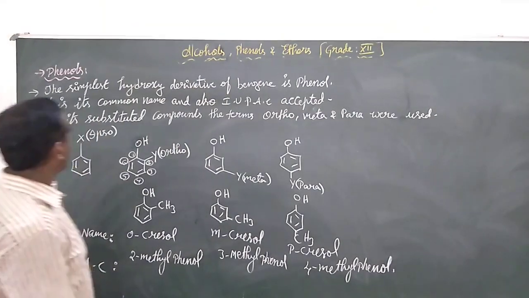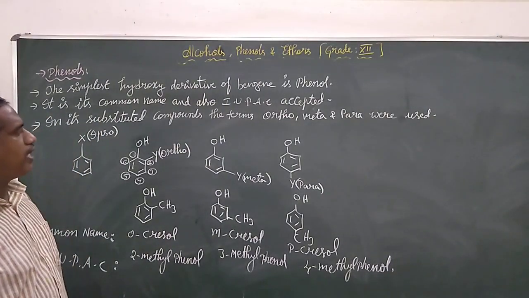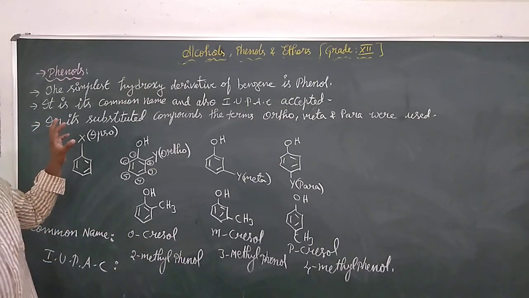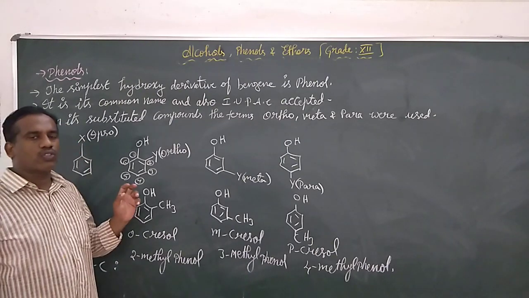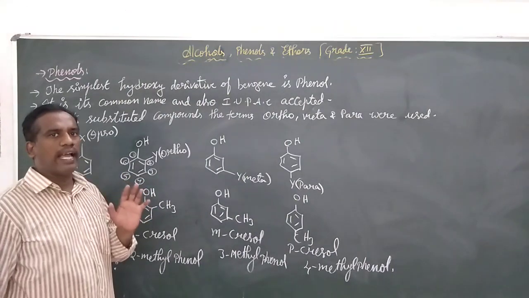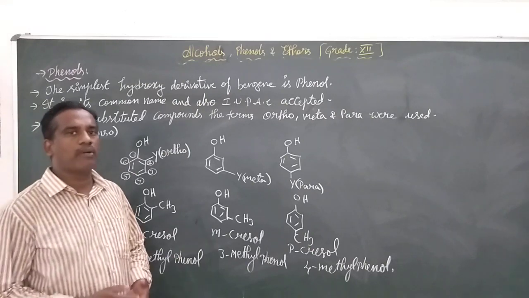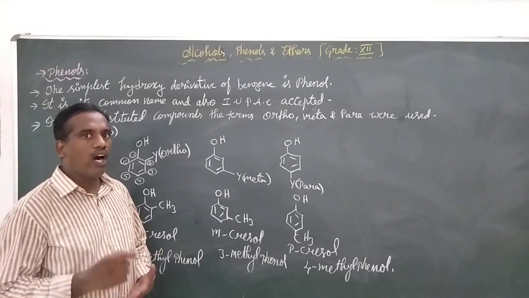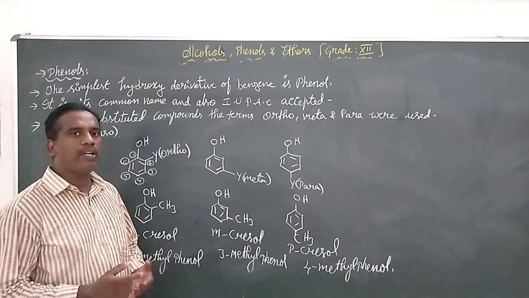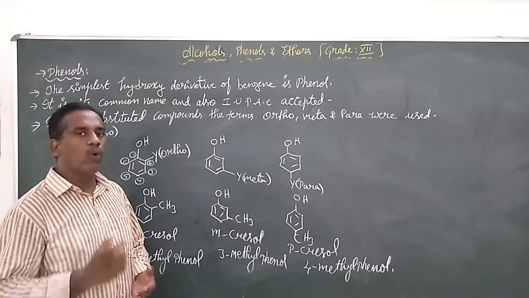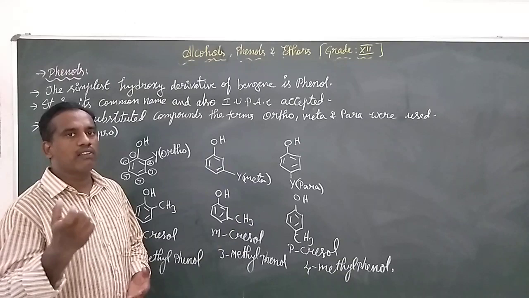We are continuing with the IUPAC and common naming in the case of phenols. What are phenols? We know the simplest aromatic hydrocarbon is benzene. On benzene, when we replace one of the hydrogens with a hydroxy group, that is an OH group, it results in phenol.